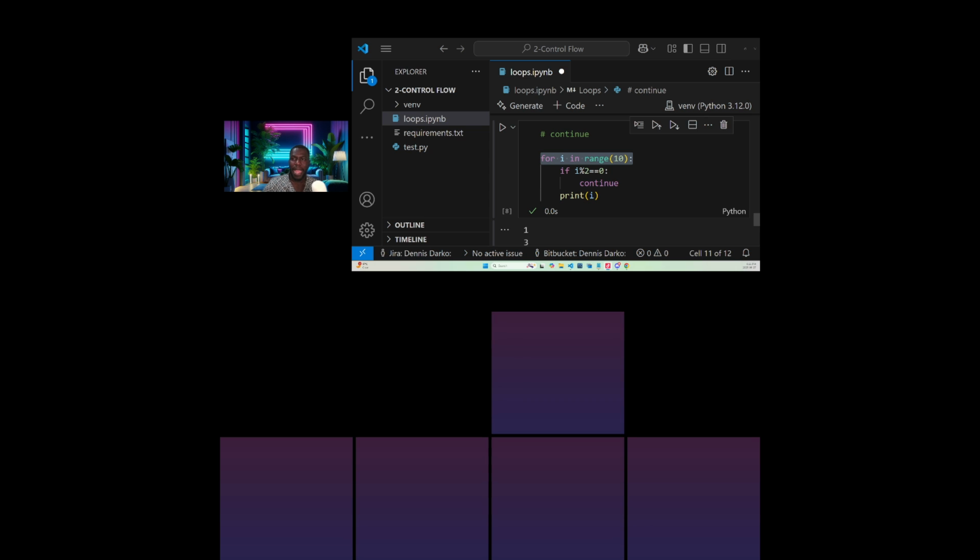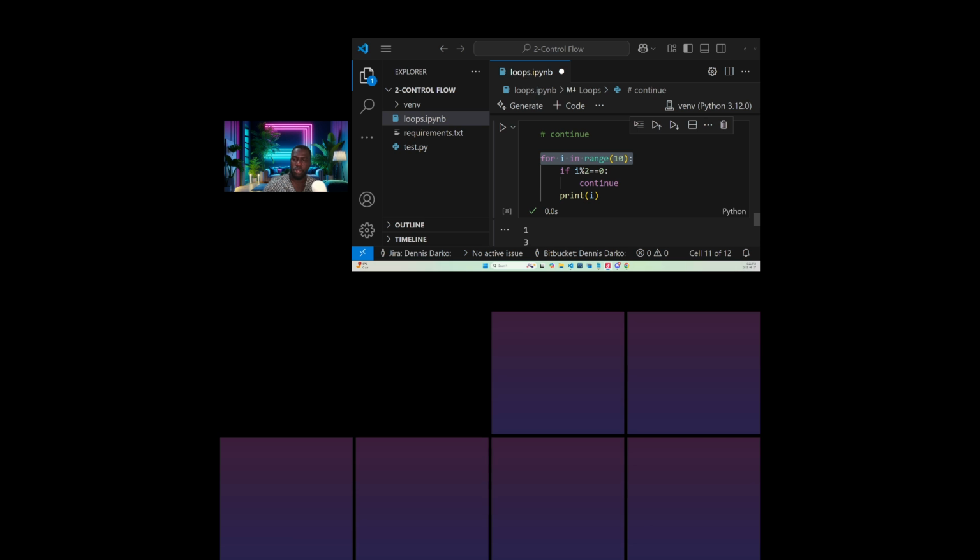I always tell you Python starts with index zero. So our current iteration will be zero. You understand? That current iteration will be zero. We skip that, then we go to one. Our next current iteration will be two. We skip it, we go to three. So that's the work of continue.